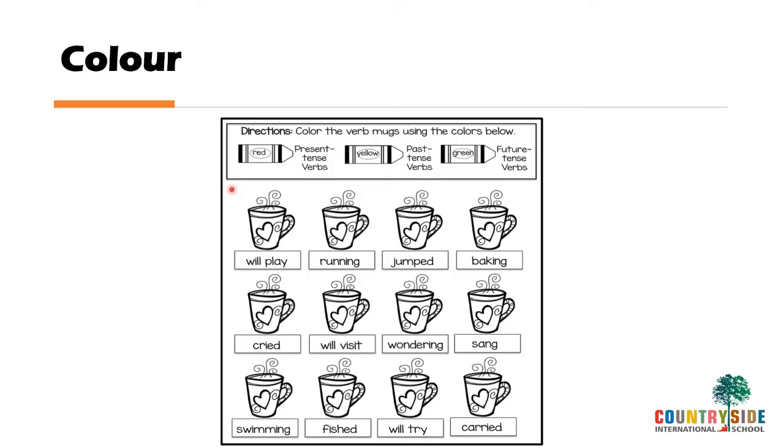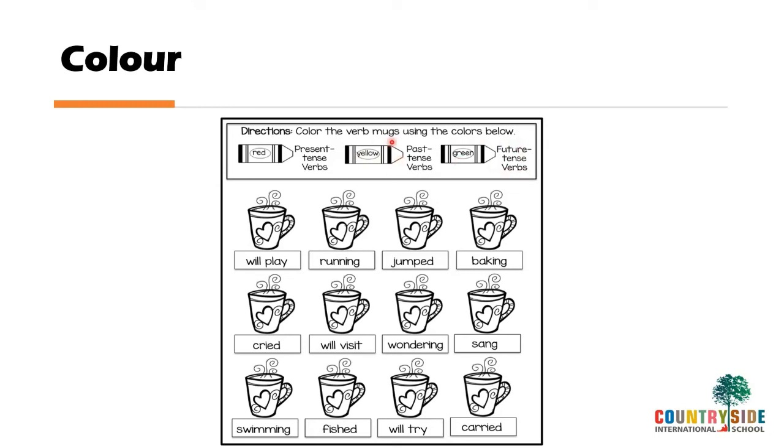Now an interesting exercise. Color the verb marks using the color below. Now if it is the present tense verb, you have to color red. If it is past tense verbs, you have to color yellow. And if it is future tense, you have to color green.